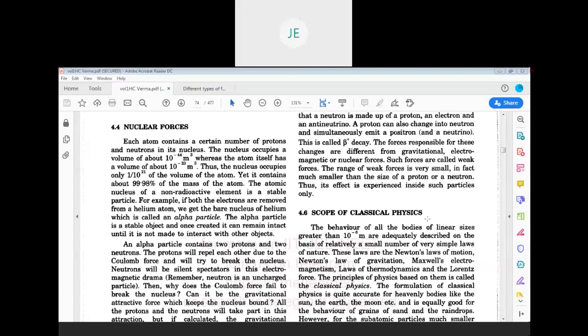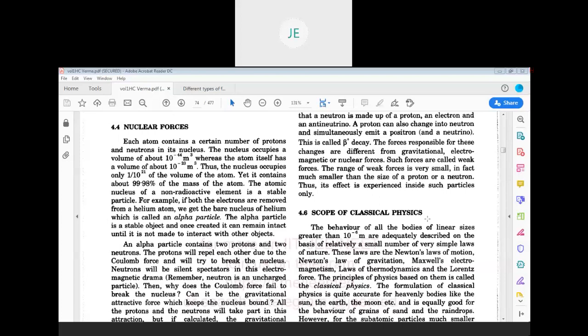Bodies' motion, interaction between two bodies, the forces between them, and work, energy, power, all these terms related to bodies greater than the micrometer size come under classical physics.